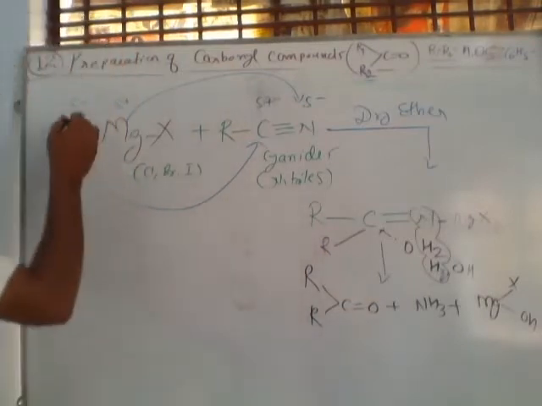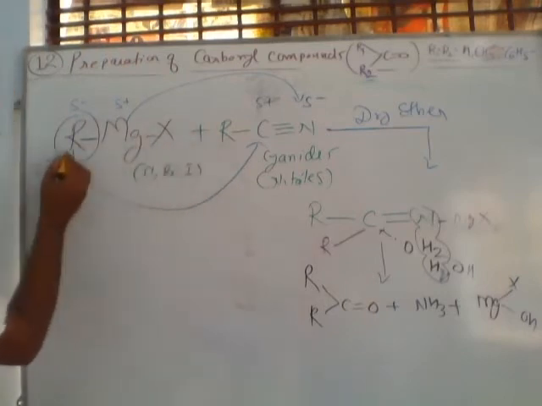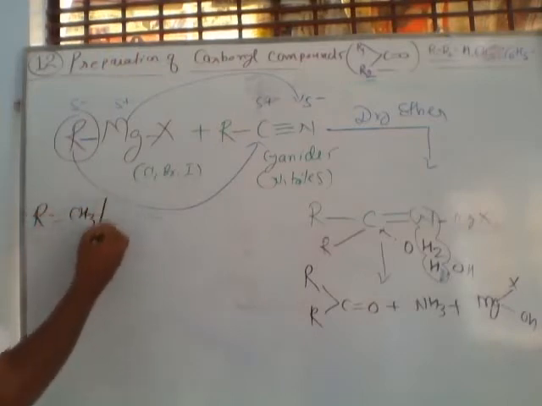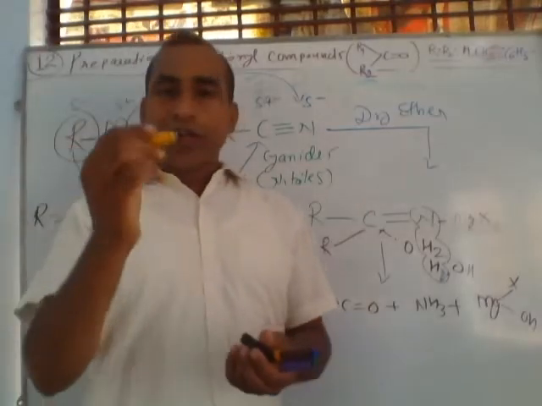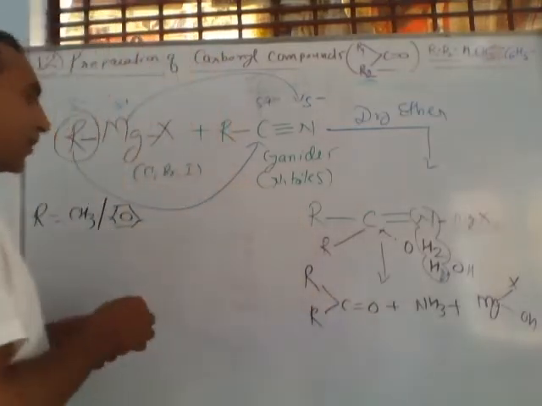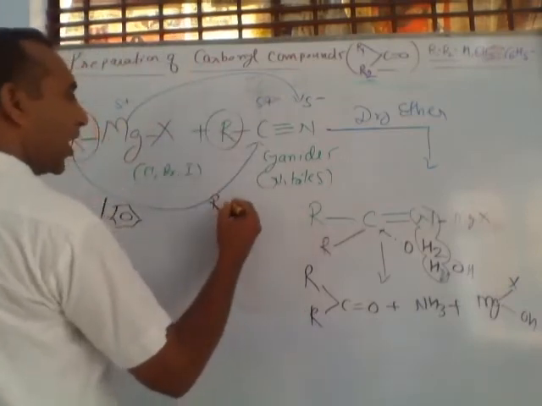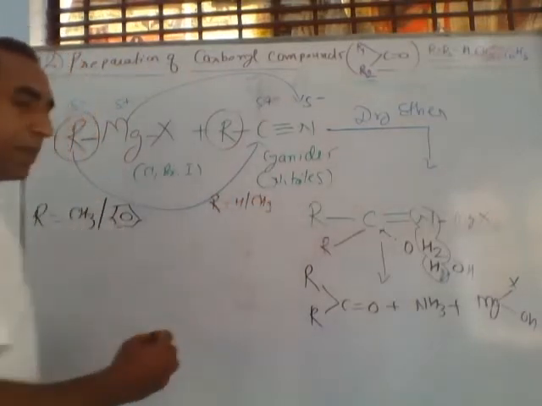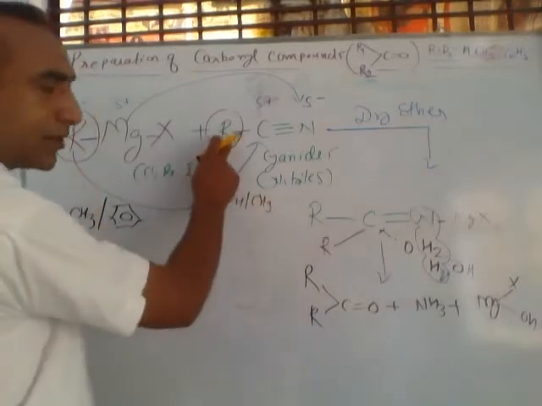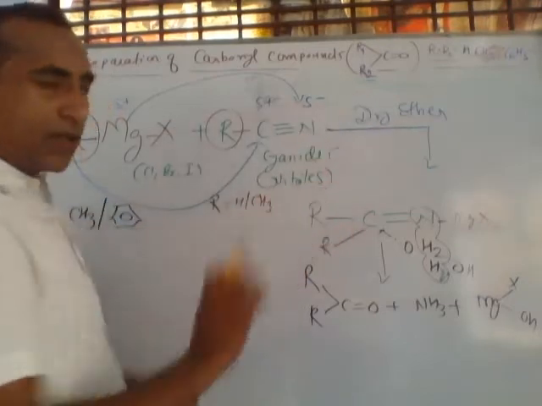Listen. We will start from here. If this R of RMgX we are using is CH3, otherwise we are using MgX. This is a memory test for you, work for you. And here we can use this R for cyanide, we can use hydrogen, otherwise generally CH3. So remember, if this R of cyanide is hydrogen and this is CH3, then what compound will form?